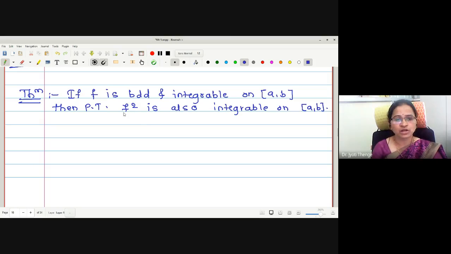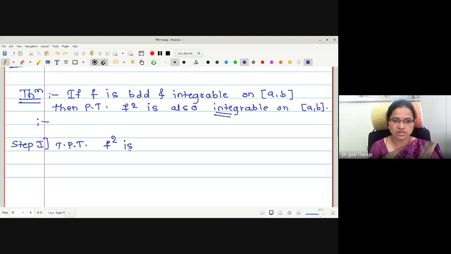Now it is not asked us to prove that the f square function is bounded, but in order to check its integrability, we must prove that f square is bounded. Therefore, again the theorem we will prove in two steps. In the first step, we will prove f square is bounded. In the second step, we will prove its integrability. Okay, now let me write step number 1